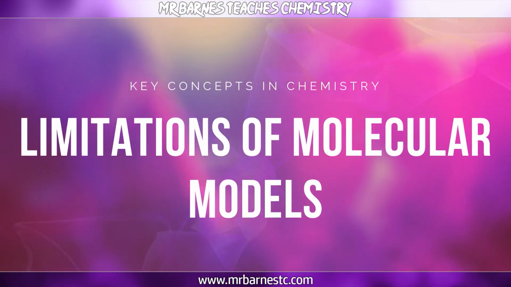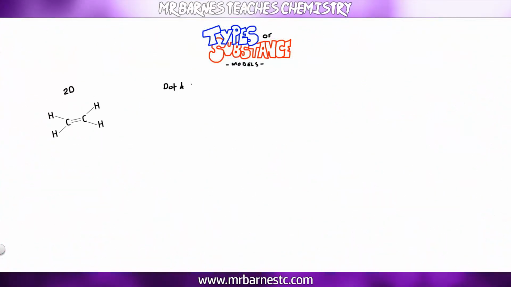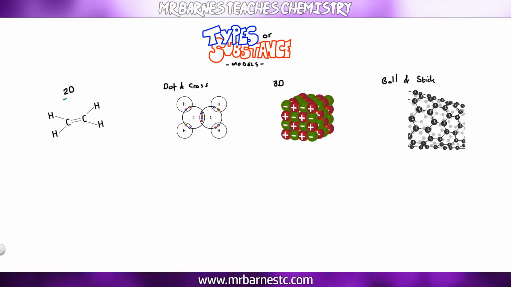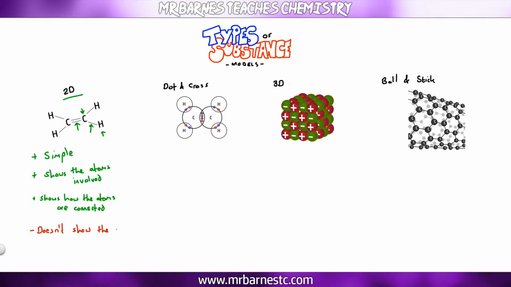The final part of this video is to have a look at the advantages and disadvantages of molecular models. And there are 4 different ones you need to know, which are 2D models, dot and cross diagrams, 3D models, and ball and stick models. So if we start off with 2D, the advantages are they're simple. They show the atoms involved, and they also show how the atoms are connected together, as you can see the bonds here. The problem with them though is they don't show the shape, and they don't show the size of the actual molecule.